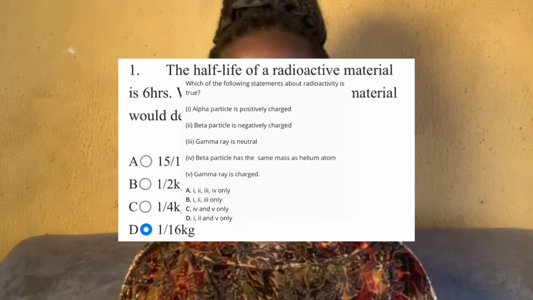Lastly, modern physics. Please learn your radioactivity, your alpha particles, beta particles, and gamma rays. If alpha particle is emitted from a particular radioactive element, what will be left? These are questions you should look out for. Also learn how matter and radiation have a dual nature, and also energy of a photon. And please don't forget to learn your fission and your fusion and know their differences. And also X-rays, production of X-rays and their uses.